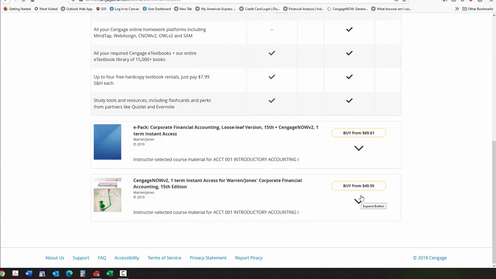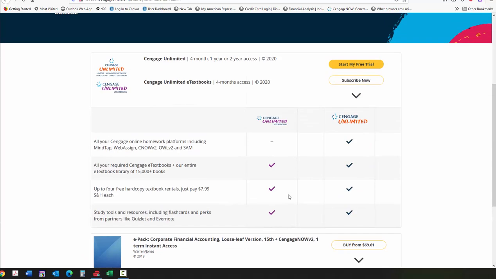All right? So again, if you want to buy it from Cengage, there's a loose leaf book for $69.61, which is a little cheaper with free shipping. You can either buy it at the student store for $70, or from Cengage for $69.61 with free shipping. However, the cheapest option is this, where you buy the ebook for $49.95 as well as the Cengage platform.